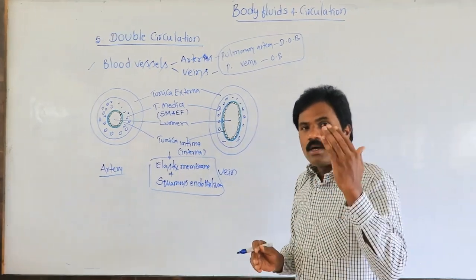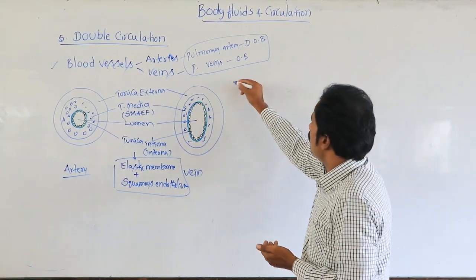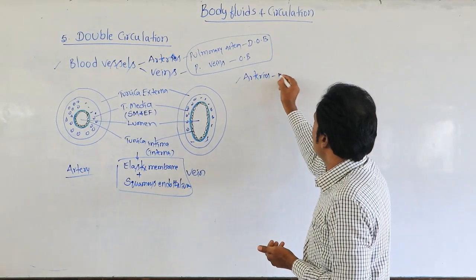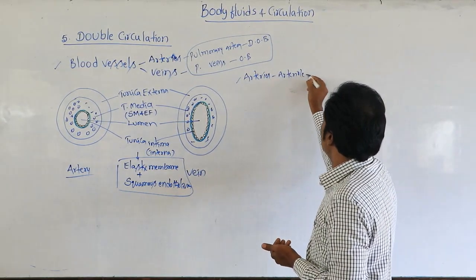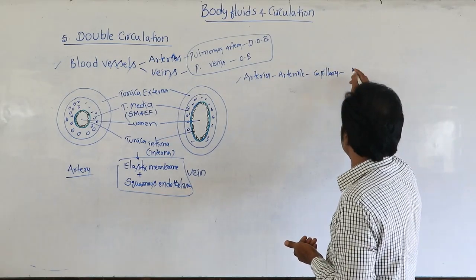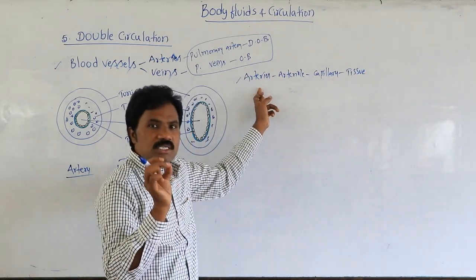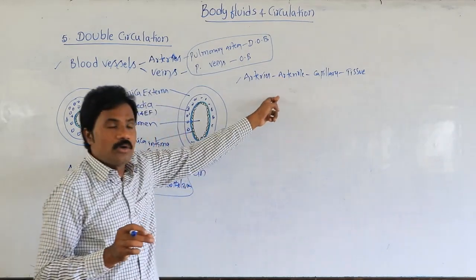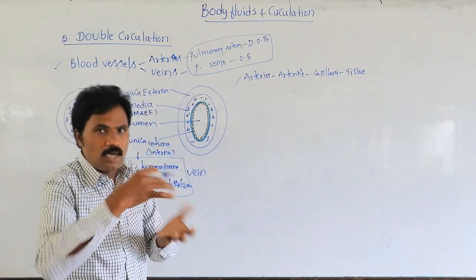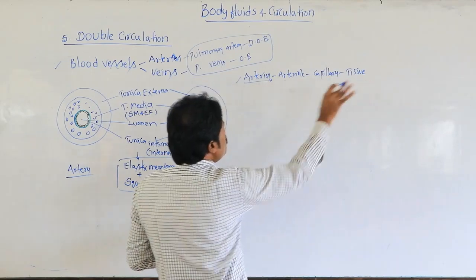In this double circulation, the arteries begin from the largest one, the aorta. How do these arteries travel? Arteries divide into arterioles, then capillaries related to the tissues. Arteries divide into arterioles, which divide into capillaries that send blood to the tissues. Then in the reverse case, it moves in the other direction.